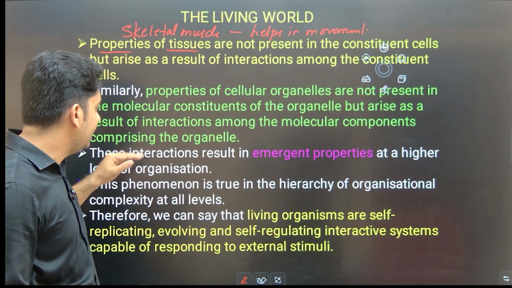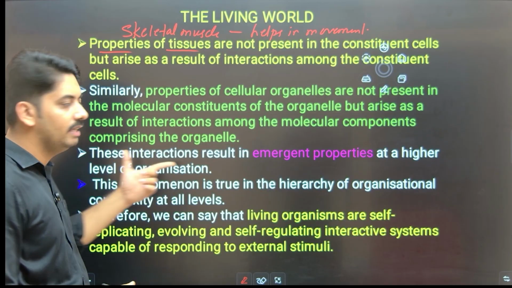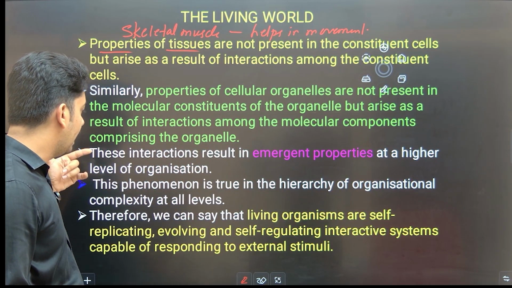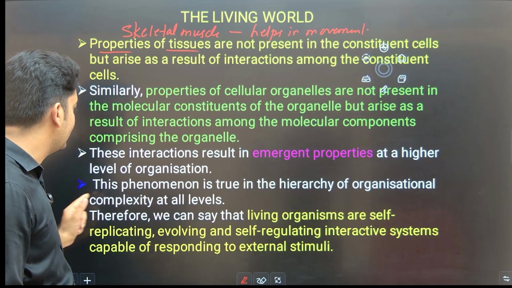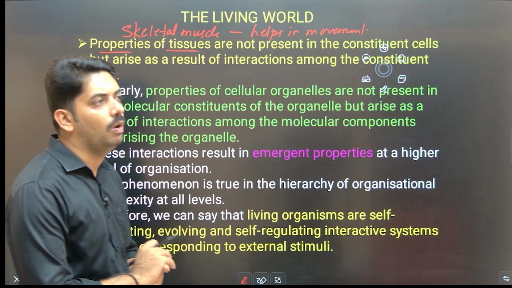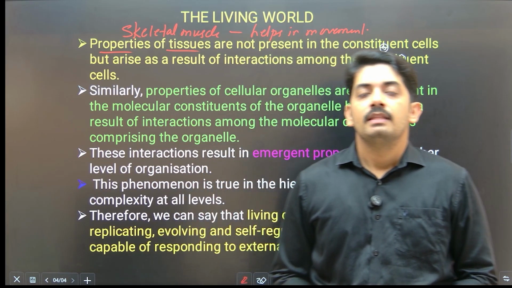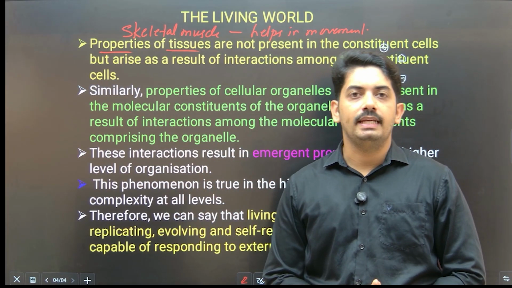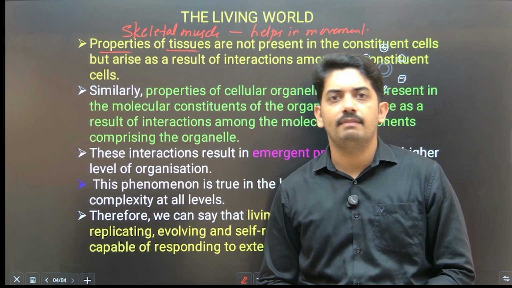Now these interactions result in emergent properties at higher levels of organization, and this phenomenon is true in the hierarchy of organizational complexity at all levels. So what is he trying to explain to you? That the emergence property is not only present at a higher level, it is present at a lower level also.